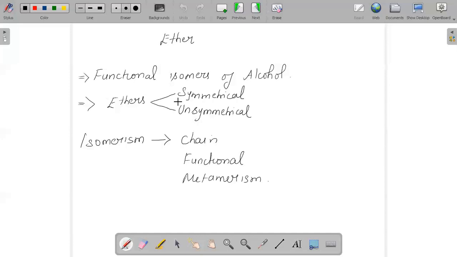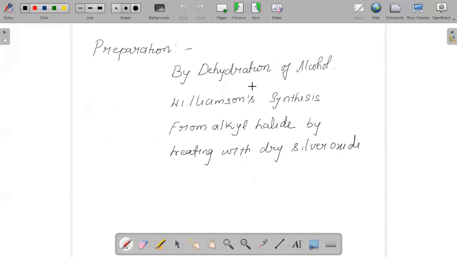And we have to know how we prepare ethers. Ethers can be prepared by different methods, such as dehydration of alcohol, by which only primary ethers can be prepared, but not tertiary or unsymmetrical ethers.